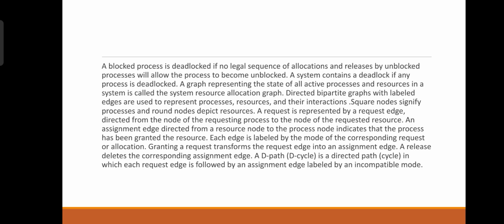Granting a request transforms the request edge into an assignment edge. A release deletes the corresponding assignment edge. A D cycle is a directed path in which each request edge is followed by an assignment edge labeled by an incompatible mode.